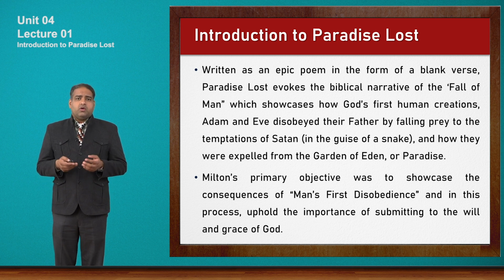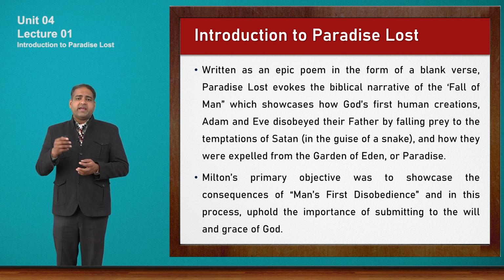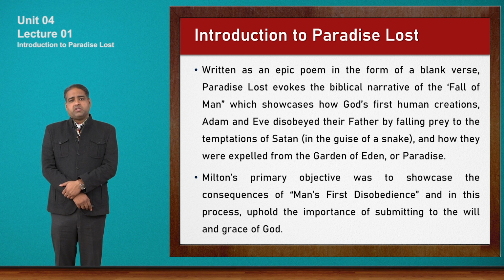So from the first point, we can understand that this poem Paradise Lost is written in blank verse. Now, what is blank verse? Blank verse is a form of poetry which is written in iambic pentameter. Iambic pentameter means 10 syllables in one line, and the lines are rhyming with each other.